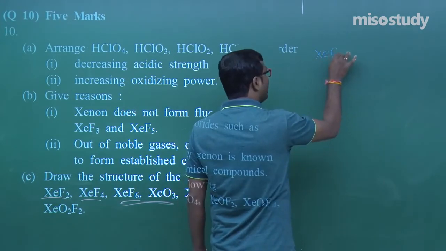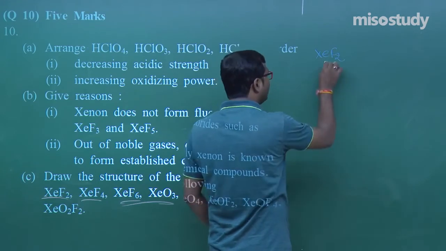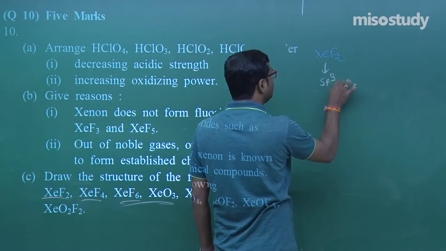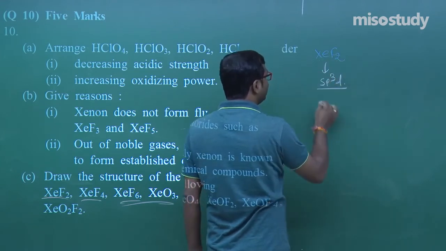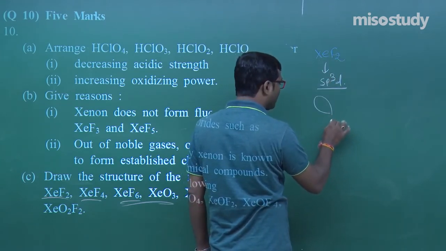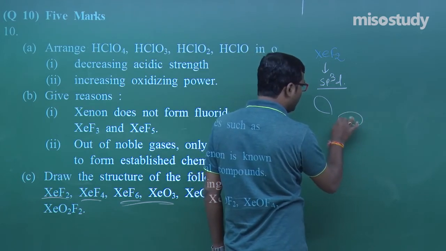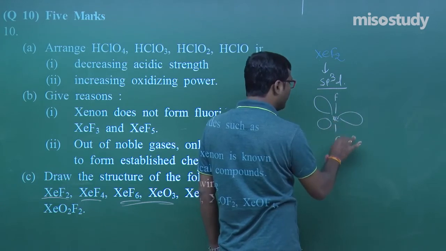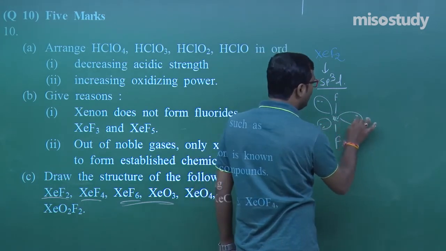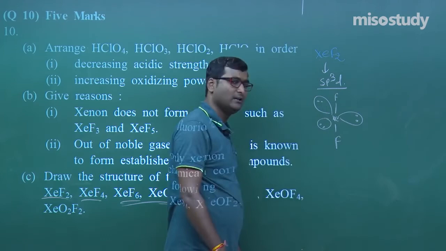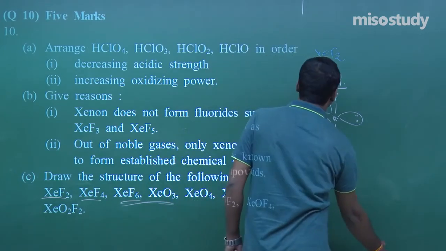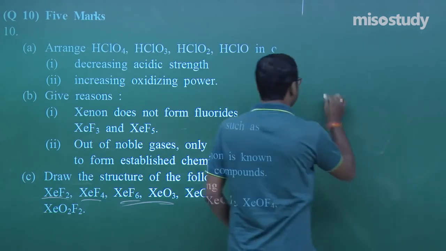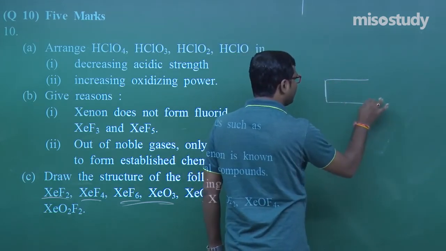XeF2, we know the hybridization is sp3d, but as we know there are lone pairs of electrons. Because of the lone pairs, it will have a linear shape, my friend. Clear to you? Not trigonal bipyramidal.